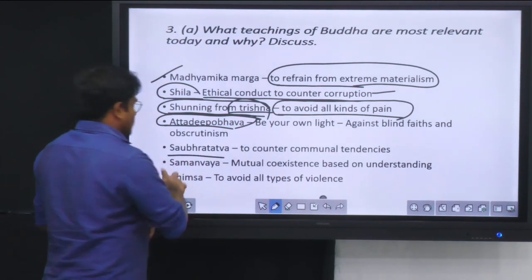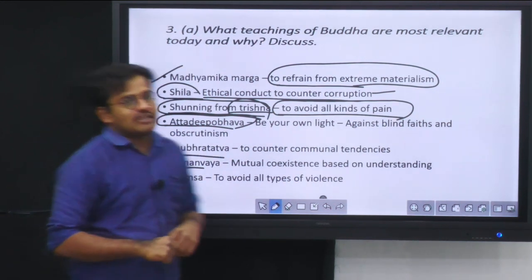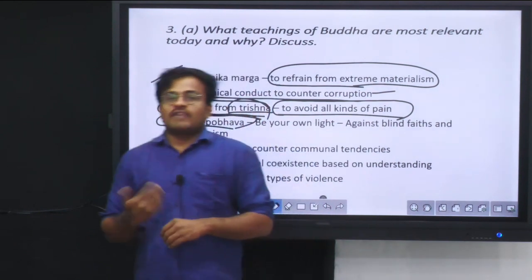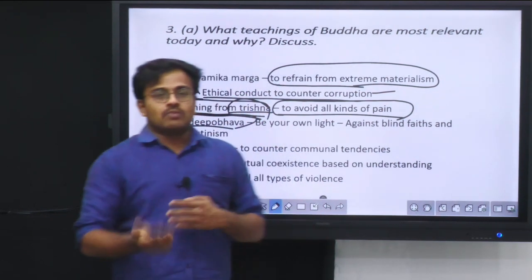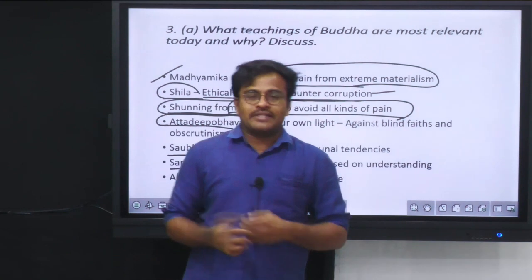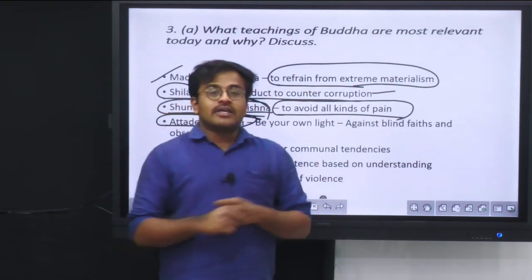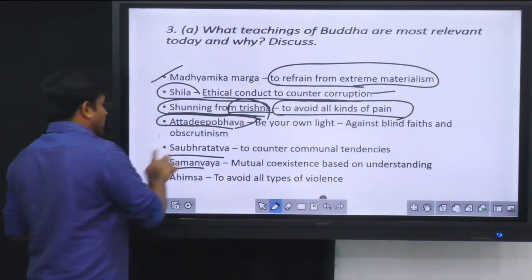Then he talks about concepts like Saubhrattatva and Samanvaya. Both of them mean fraternity and tolerance. In today's world, when there is communalism, caste-based violence, these kinds of problems are there in society, his ideas of Saubhrattatva and Samanvaya are very important.